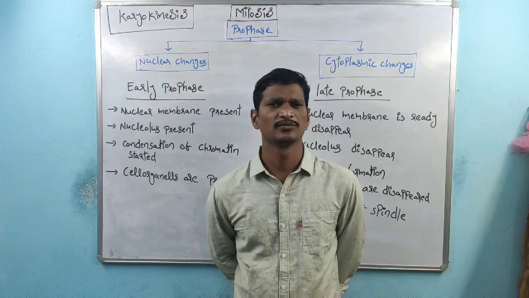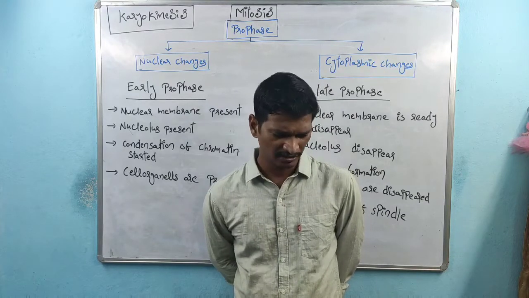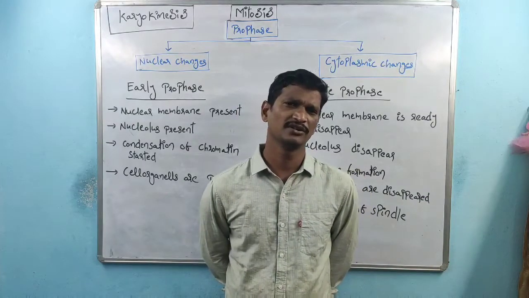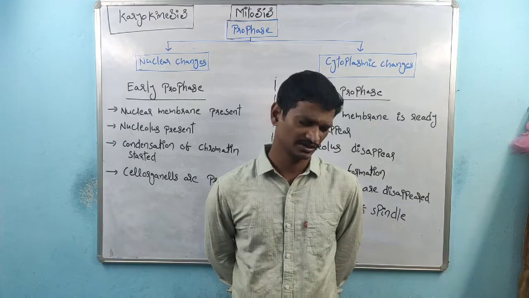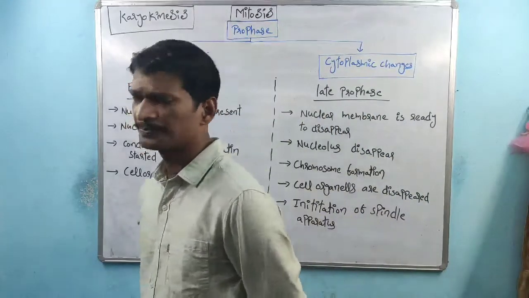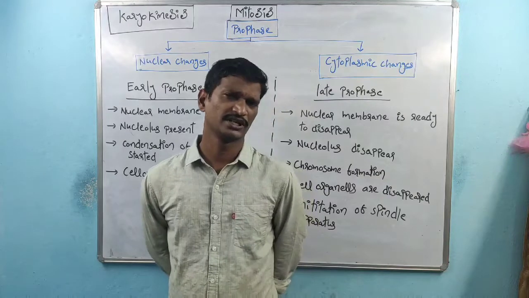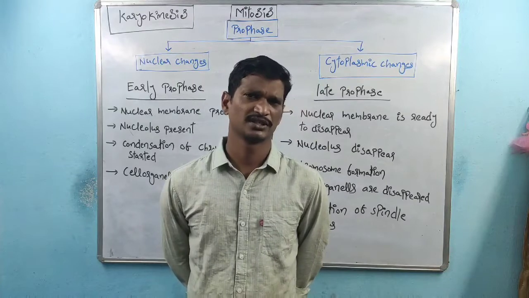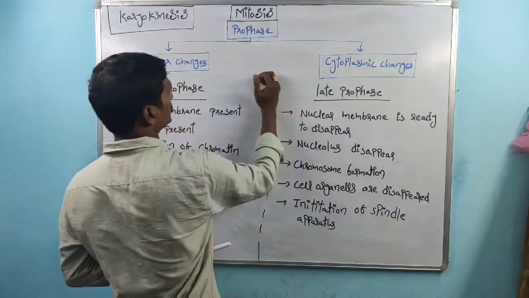Generally, we know the meaning of pro. Pro indicates early or before. This is the very first, early phase in karyokinesis. That's the reason why this phase is called prophase. Within prophase, two types of changes take place: one related to nuclear changes, the other related to cytoplasmic changes.